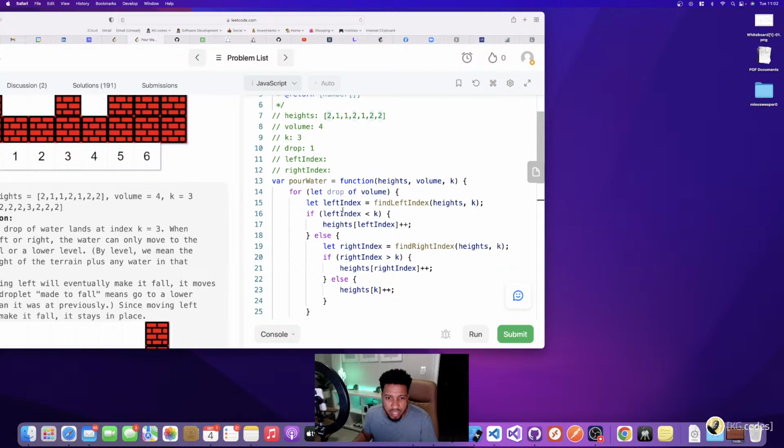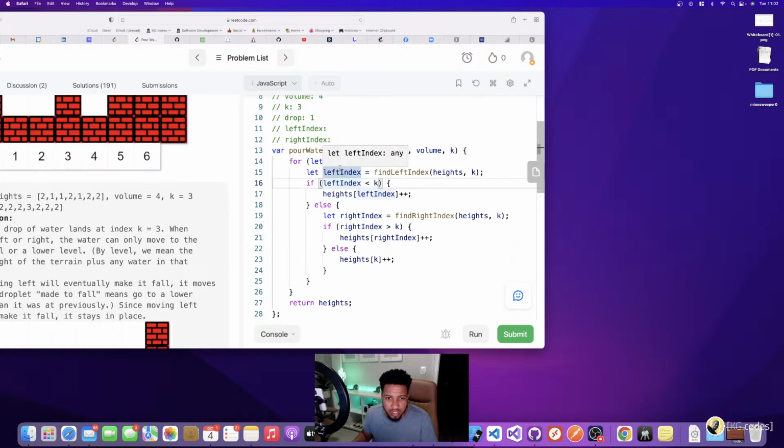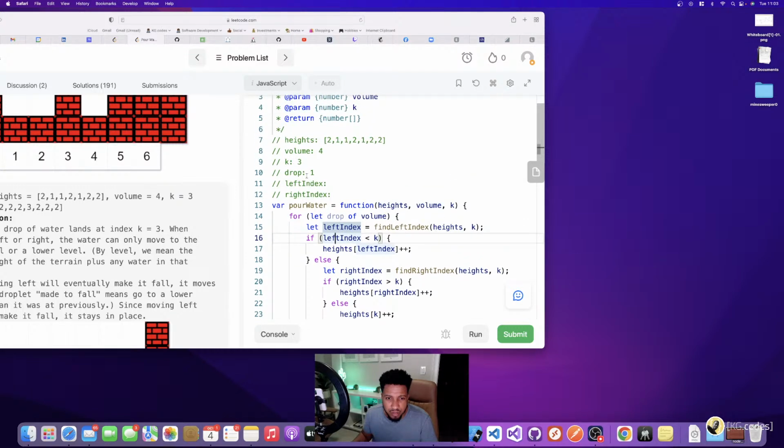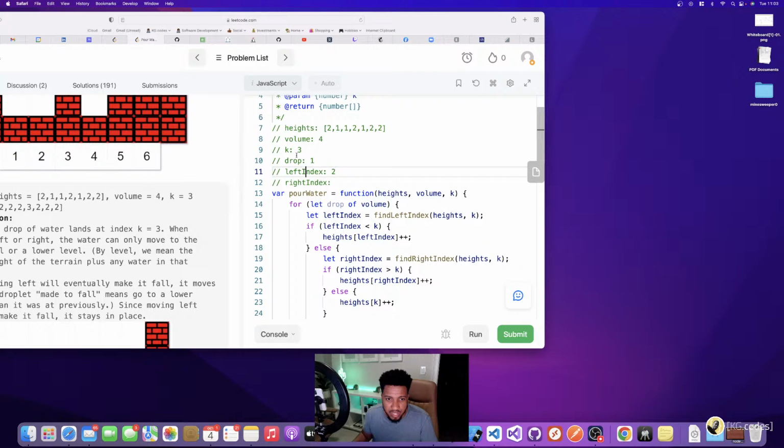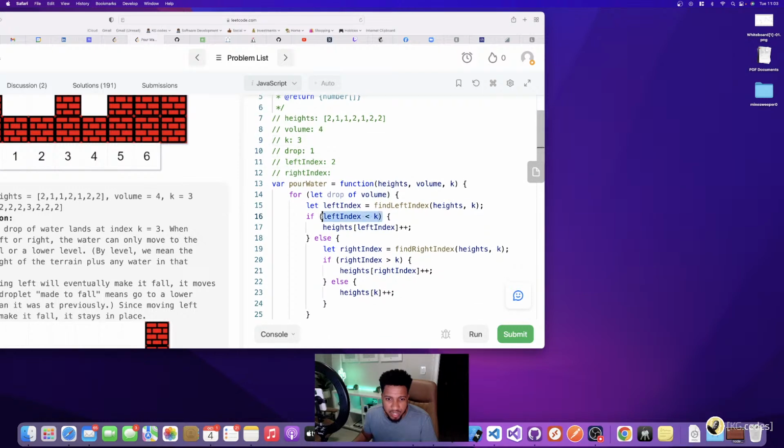So then I come back here. Left index is equal to 2 because that was my found index. Is 2 less than k? Well, this is 2, so it's 2 less than k. Left index less than k, yes. So I'm going to add to the height at index 2. I'm going to add 1 to it.